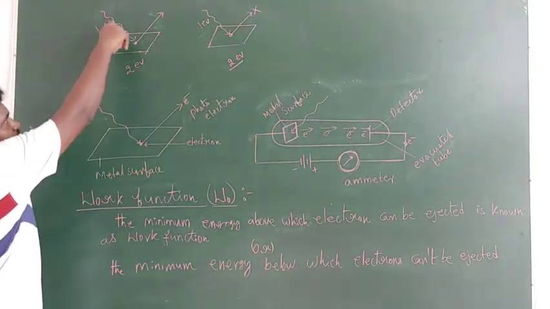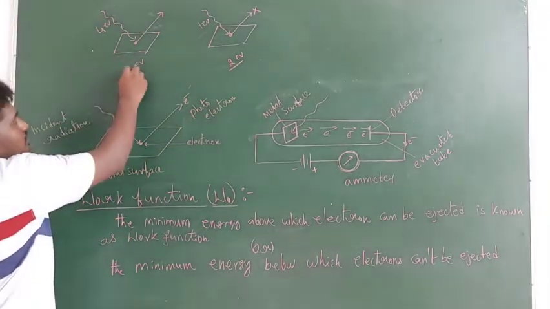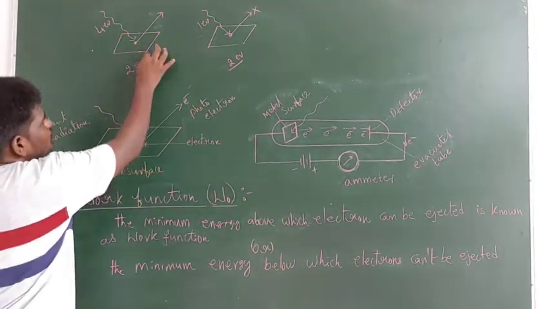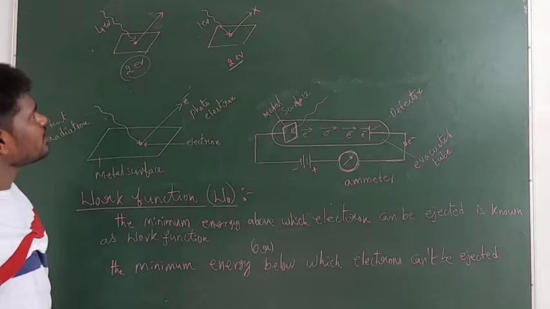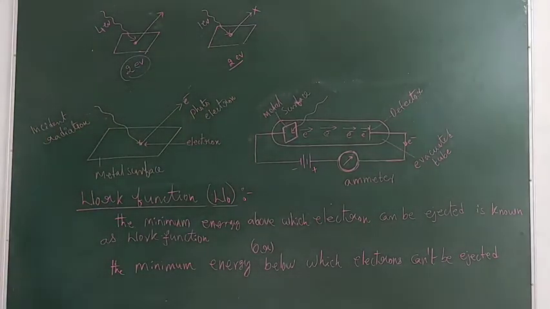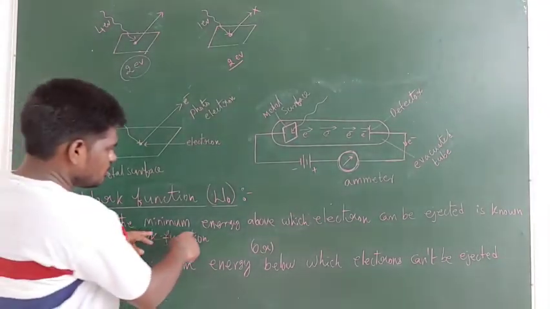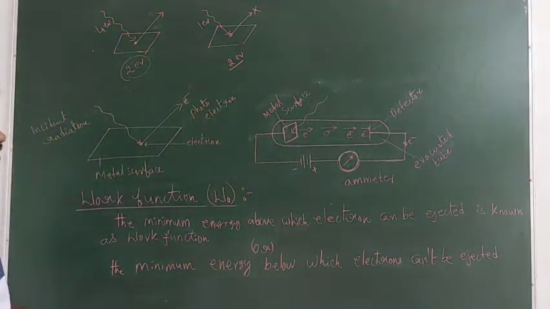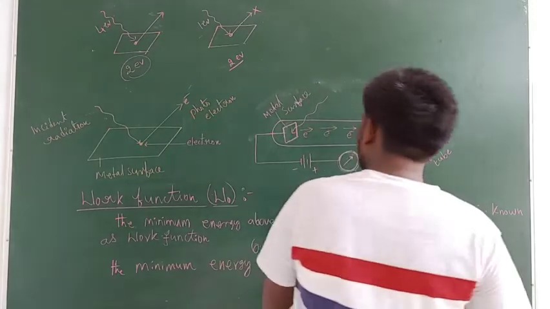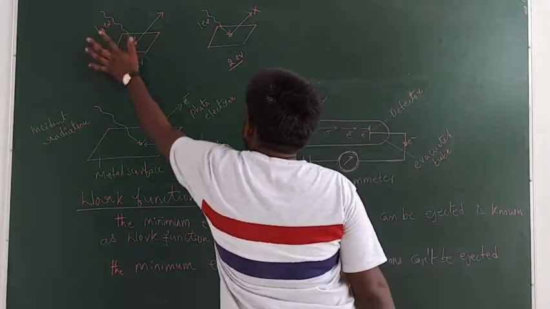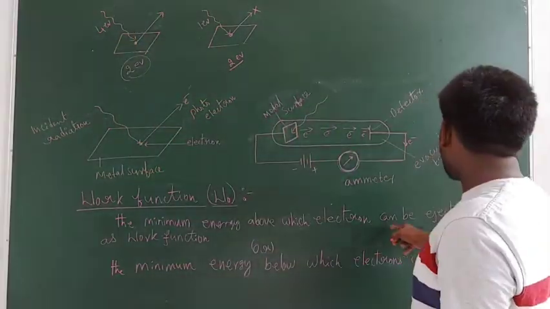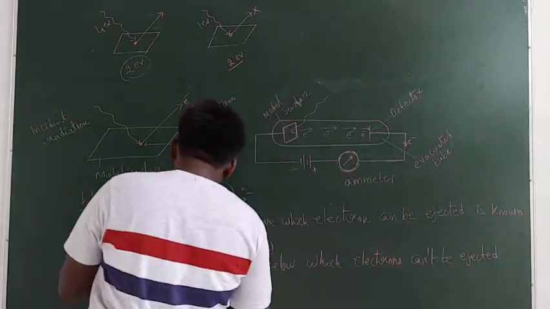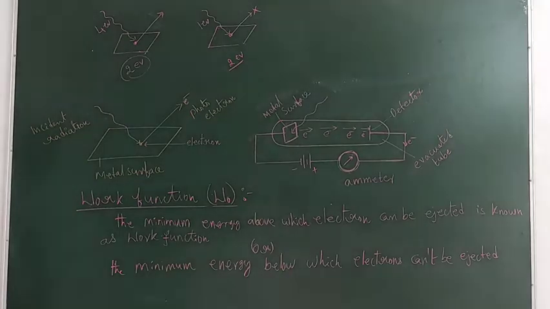Now when you use the radiation having energy greater than 2 electron volts, here electron can be ejected. Now you see guys here, in the place of minimum energy you can place the 2 electron volts. So now above which means, 4 electron volts, electron can be ejected. So now this minimum energy is known as work function.